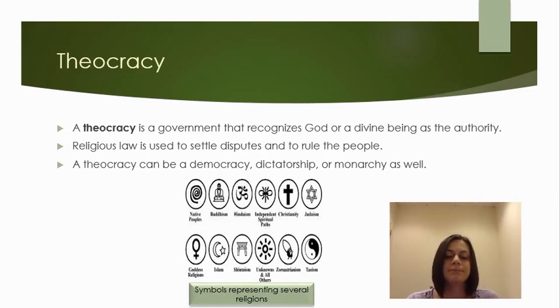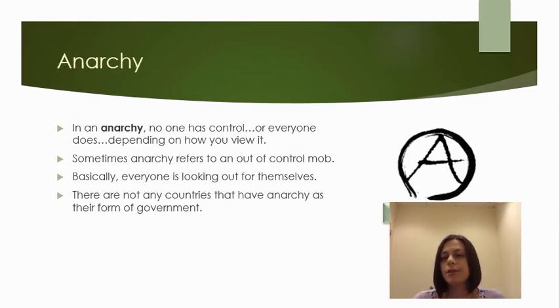The last type of government we're going to be talking about is called an anarchy. And an anarchy, depending on how you look at it, is either where you see it as nobody has control or everybody has control, because there really isn't a government in place. Sometimes people refer to anarchy as an out-of-control mob, but really it's people that are looking out for themselves, really their own best interest. They don't necessarily care what's happening to the people around them, so long as they're going to be okay. There are not any countries today that are in an anarchy type of government.